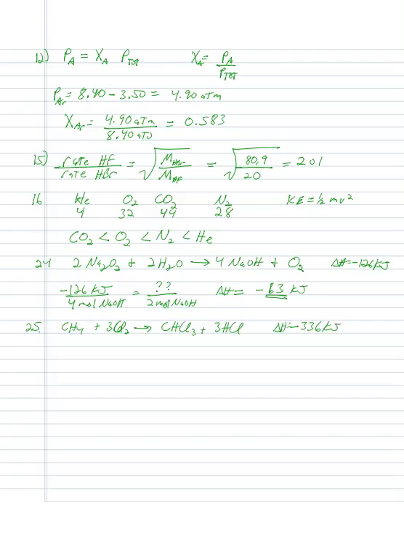So that's negative 336 kilojoules per every 3 moles of HCl. So for every mole of HCl that gets produced, I release 112 kilojoules per mole of HCl.